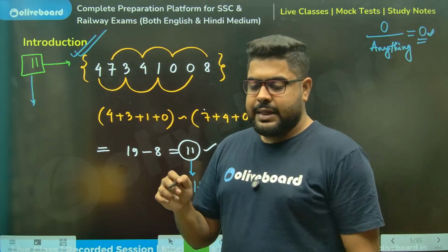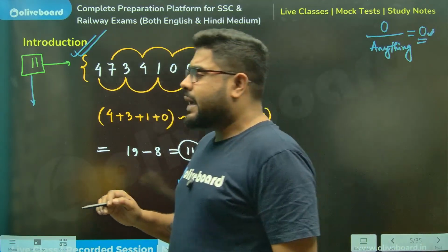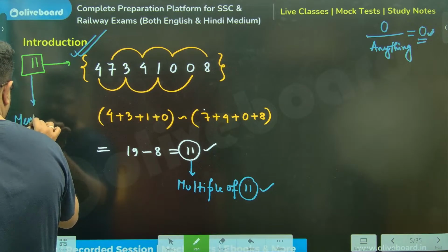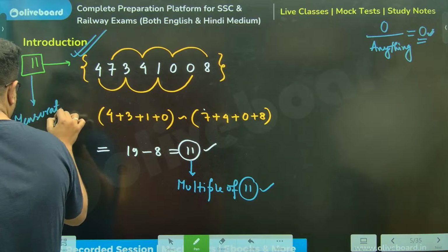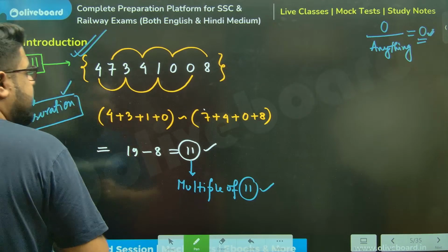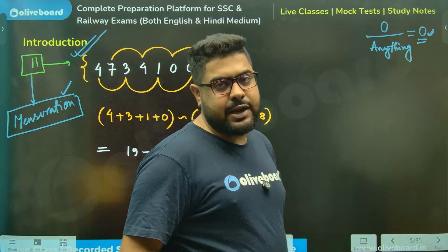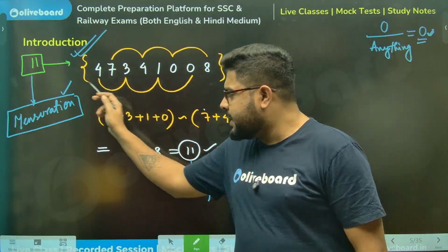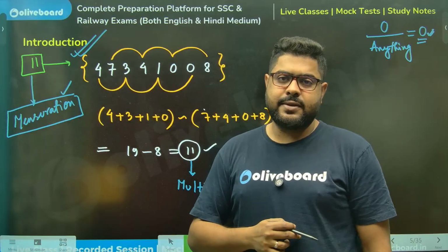For example, this 11 multiple can be used in mensuration very well. If you follow our YouTube channel, when I do the weekly mock analysis, you will see me use those techniques there.